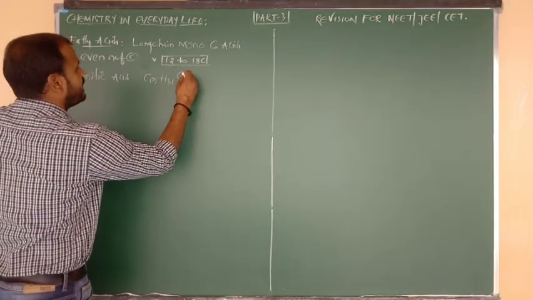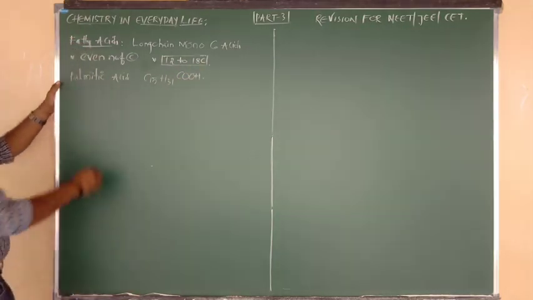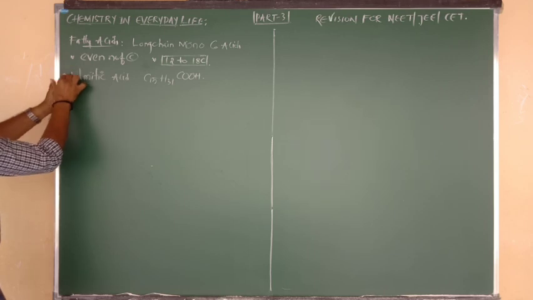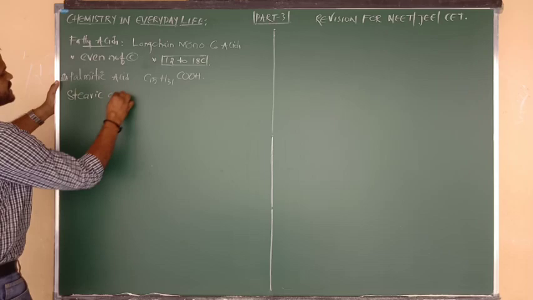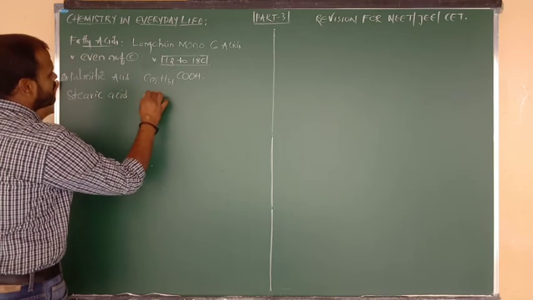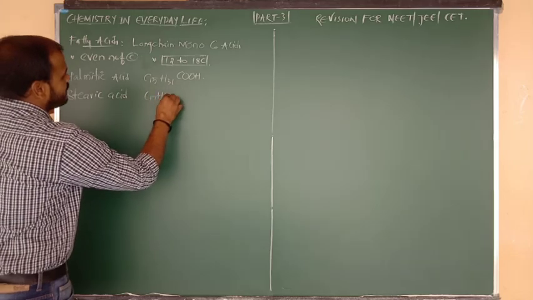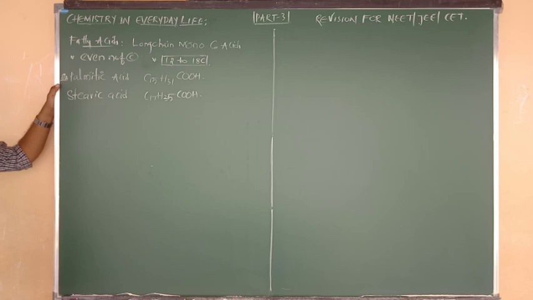So C15H31COOH. Now another example, which I hope you know very well, is stearic acid. The molecular formula is C17H35COOH.